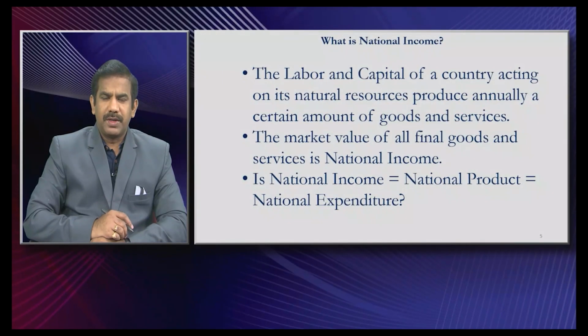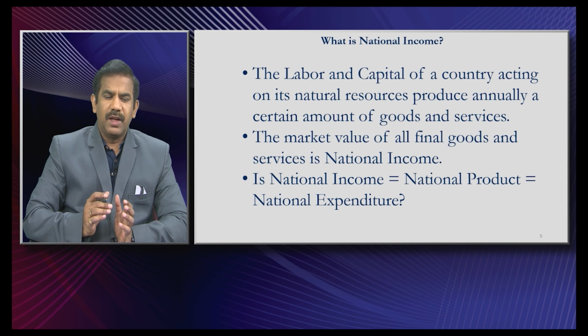So, having seen the different factors of production, now let us define national income. What do you mean by national income? The typical definition of national income is that the labor and capital of a country acting on the resources produce some output. Let's say, to make things simple, just imagine there are 4 people in a country. Of course, this seems very absurd, but just imagine. All these 4 people together mobilize the resources in that particular country and produce some output.